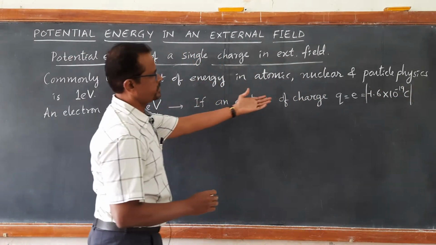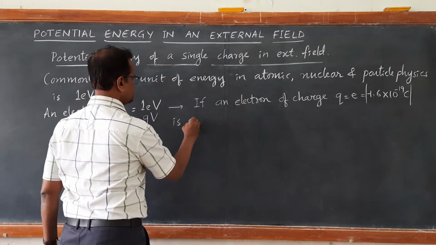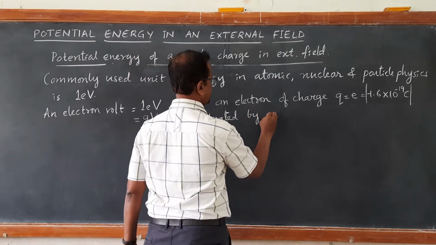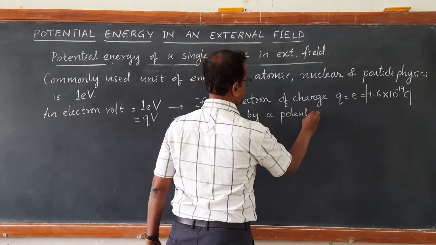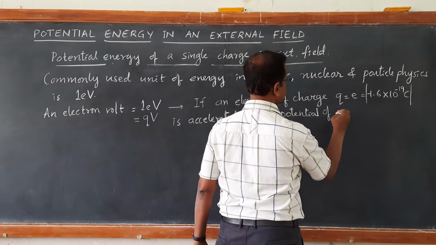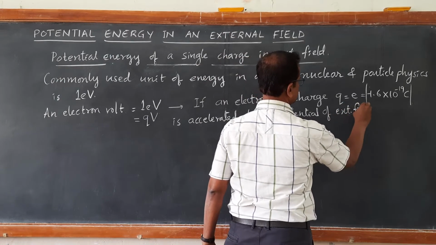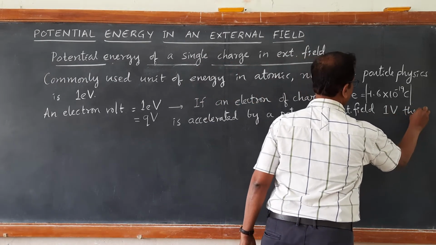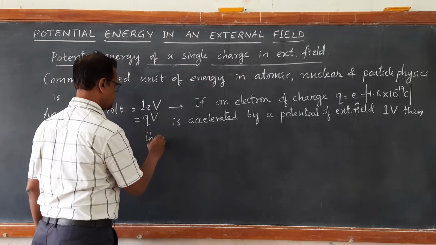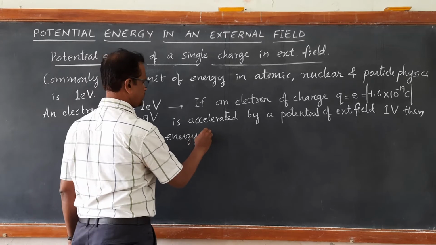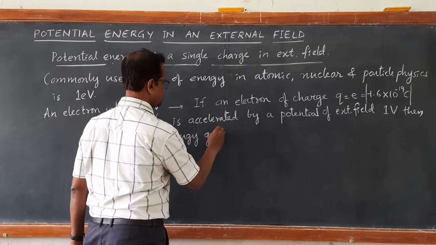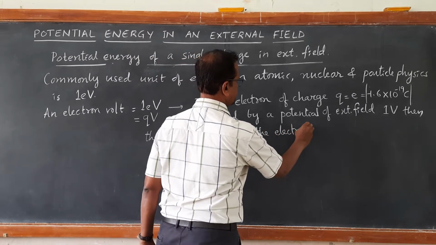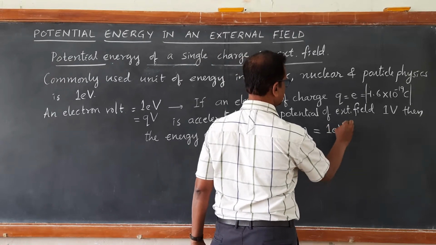If an electron of charge Q equal to e is accelerated by a potential of an external field, by a potential of 1 volt, then the energy gained by the electron is equal to 1 electron volt.